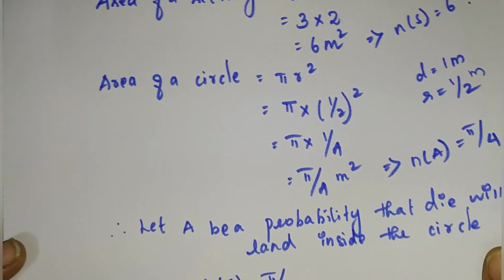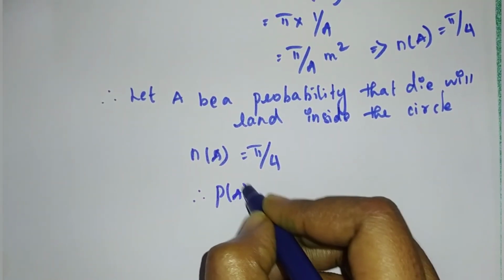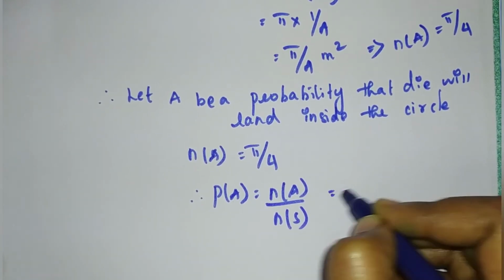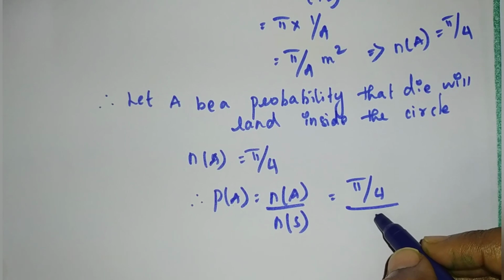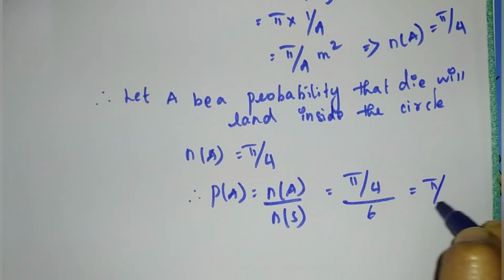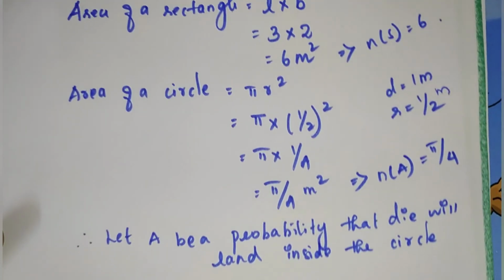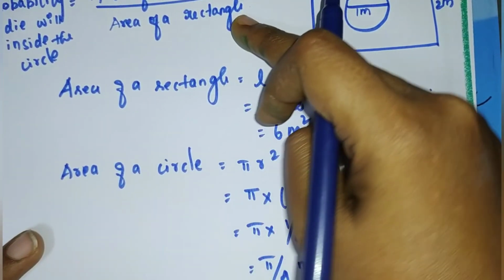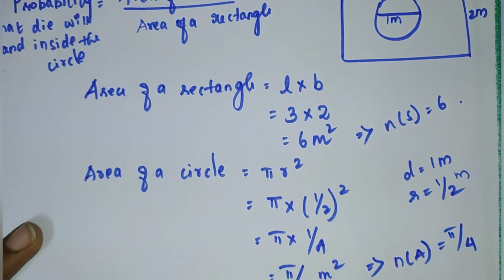That we found, no? Then, therefore, P of A is equal to N of A divided by N of S is equal to pi by 4 divided by 6. So what you will get, Kana? Pi by 24. Are you all clear, children? So what is the probability? Pi by 24. That is area of a circle divided by area of the rectangle.